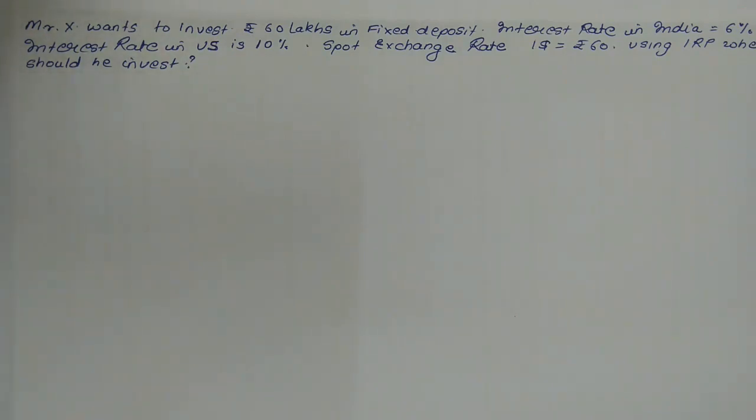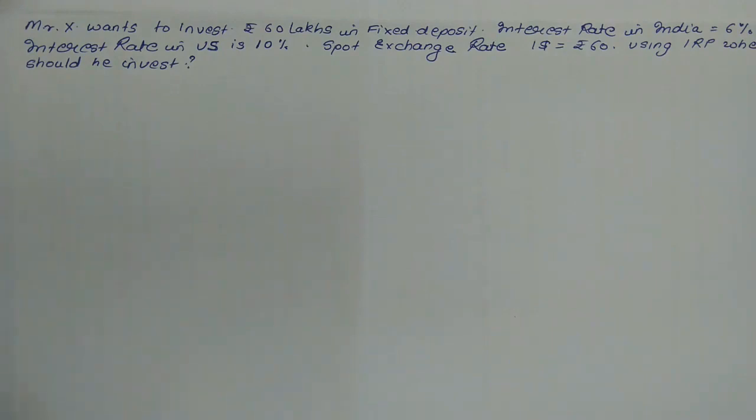The interest rate in US is 10%. The spot exchange rate between India and US is $1 equal to rupees 60. The question states that using the interest rate parity theory, where should Mr. X invest? So we have to find where he should invest, whether in India or in US, using the interest rate parity theory.